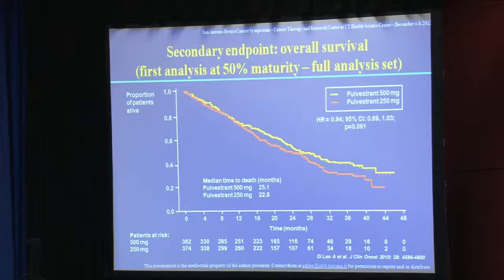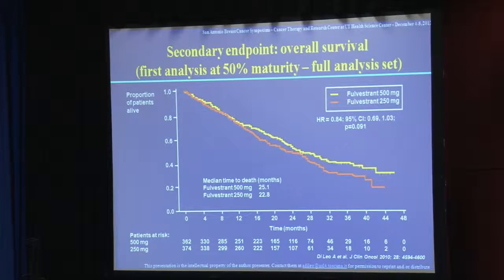Results are reported on this slide. This survival analysis was presented when 50% events had already occurred. So 50% of patients had died at the time of this survival analysis. And here we had a numerical superiority of 500 milligrams over 250, but this superiority did not reach statistical significance.